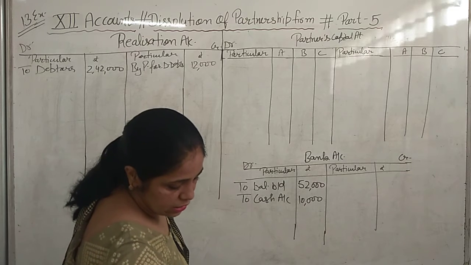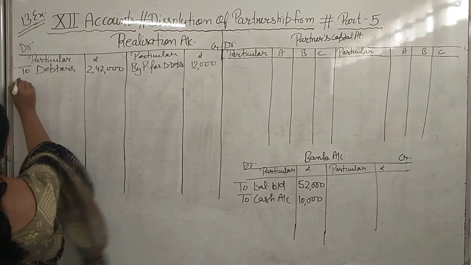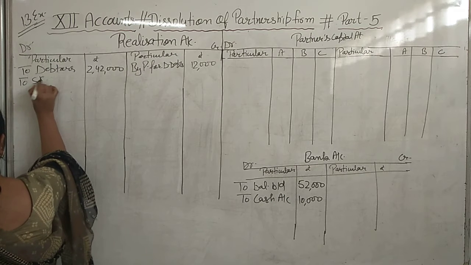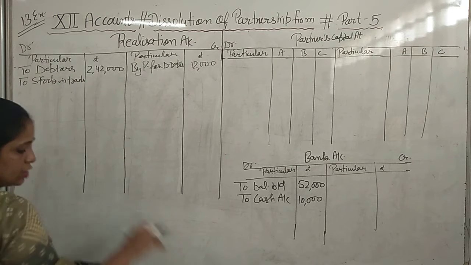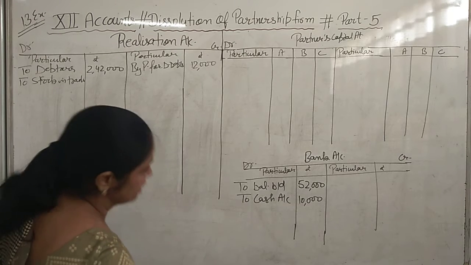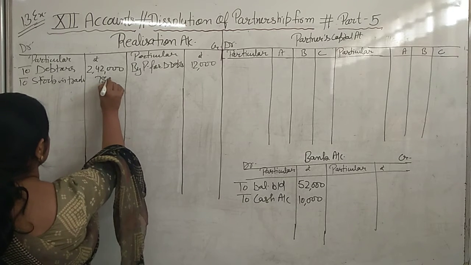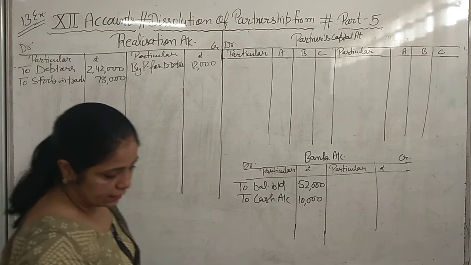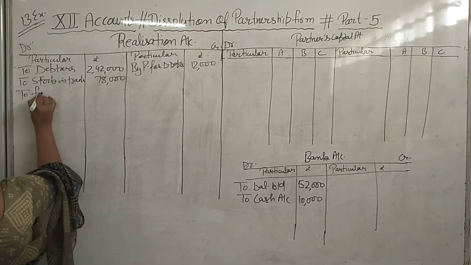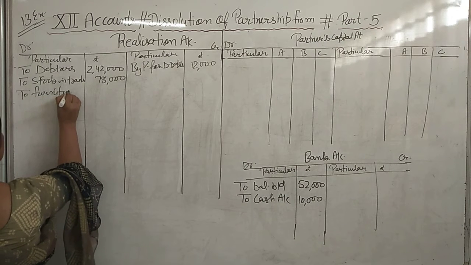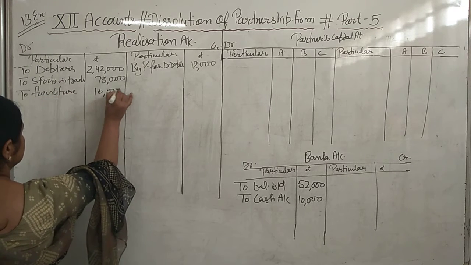Now next is stock in trade. All the assets will be transferred to the debit side of the realization account. The amount of stock is 78,000. Next item is furniture, 10,000. That we will also transfer here to furniture, 10,000.